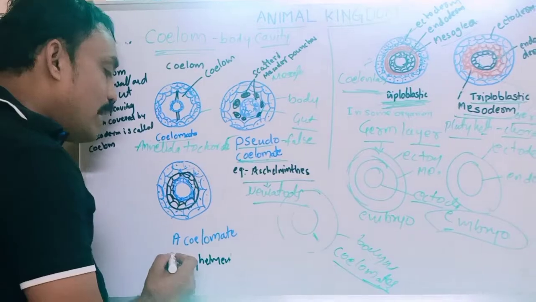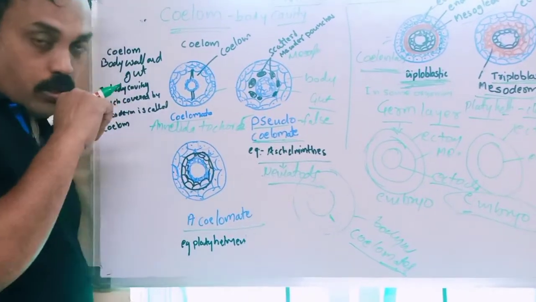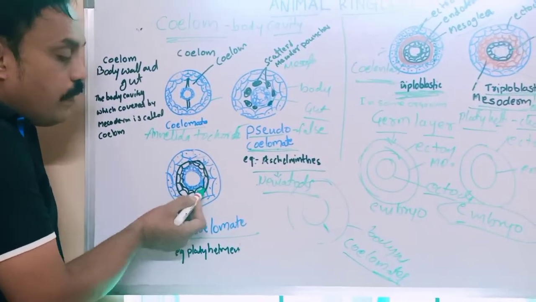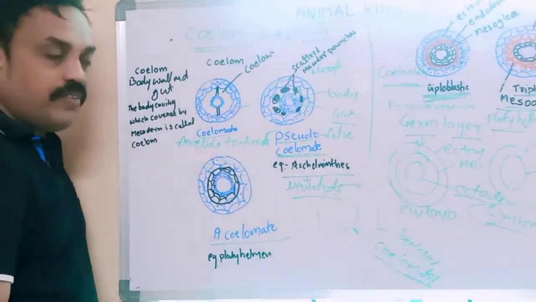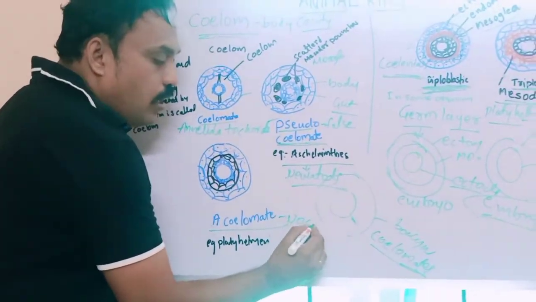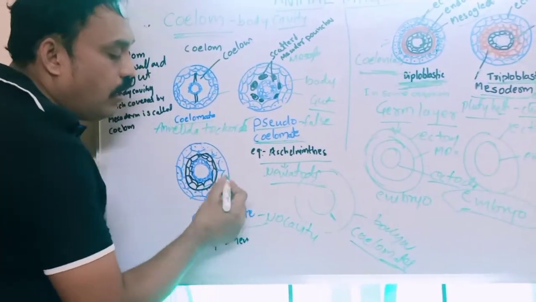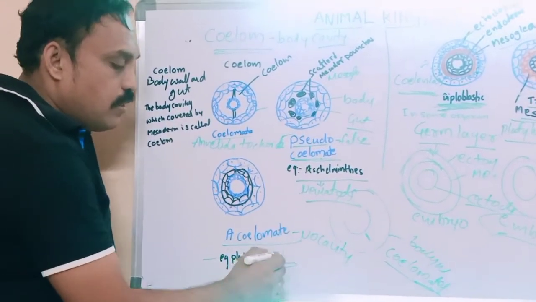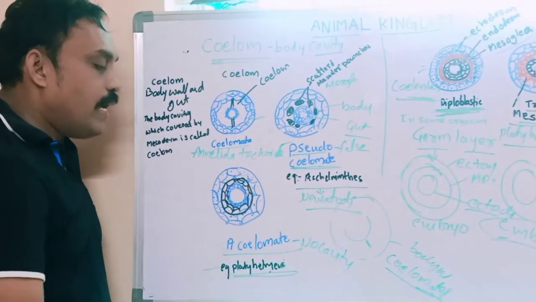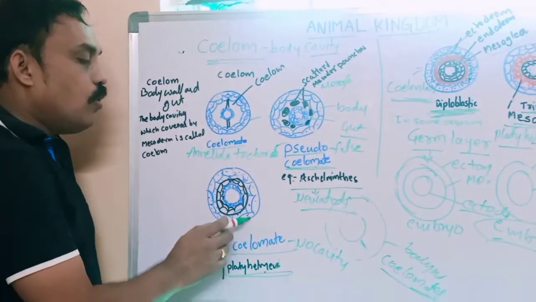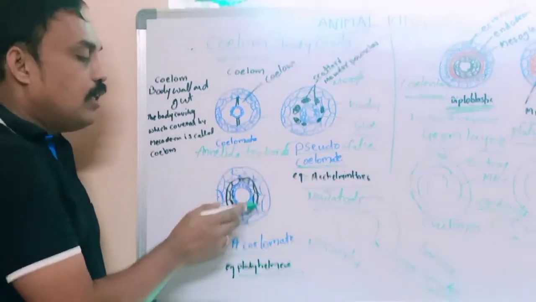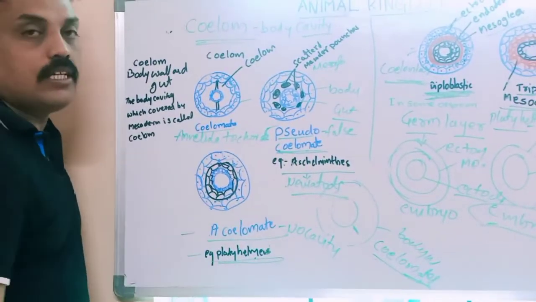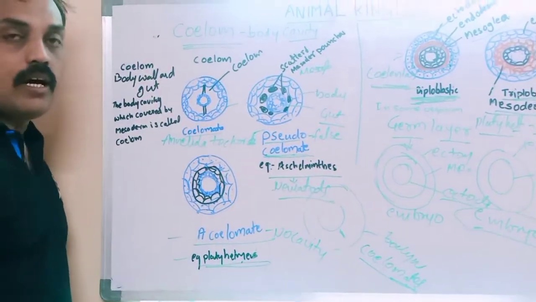Next one, acoelomate. A means absent. Acoelomate means there is no cavity between body wall and gut. Examples are Platyhelminthes. What is the meaning of acoelomate? There is no gap, no space, no cavity between the body wall and gut. That is what we call acoelomatic organisms.